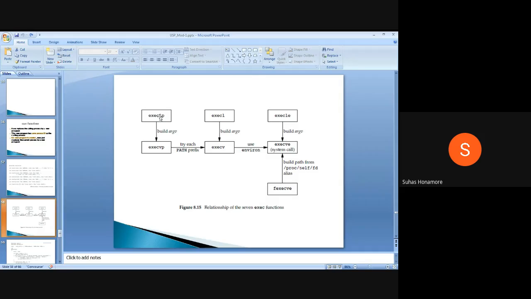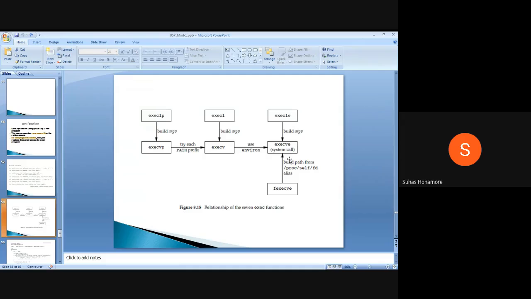So whichever function names you call, these are all supported as system libraries. Depending on whatever parameters you passed, these libraries will convert to a different function. From here to here it converts, from here it converts to this function, then to this function. So these conversions happen internally, and the kernel supports only one system call, execve. Whatever function you call, internally it is going to call this function only.